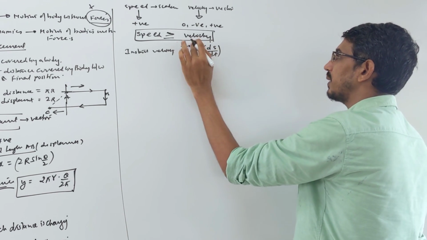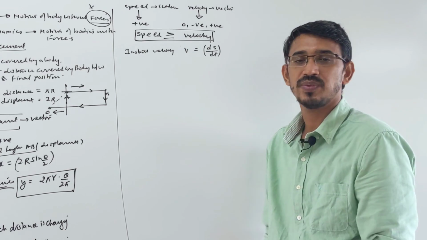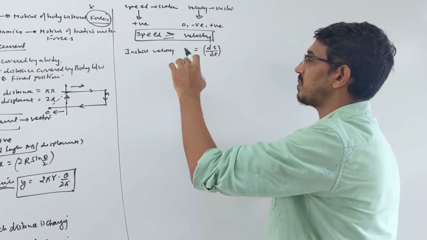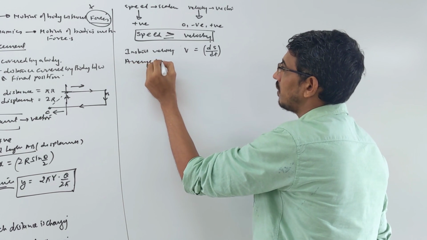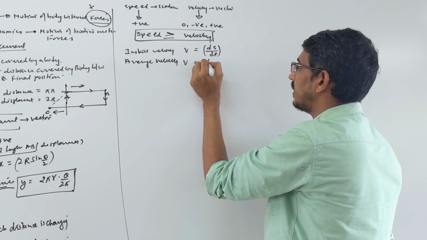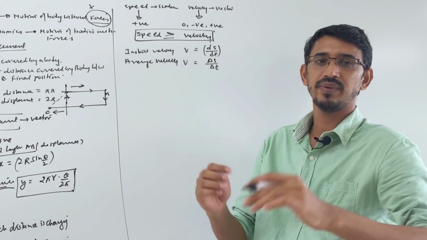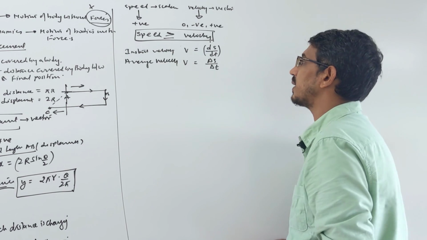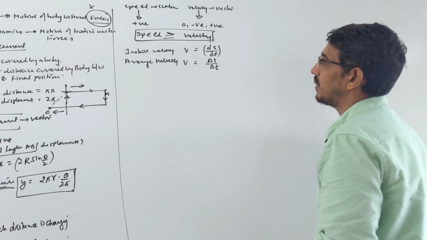Okay, like this you write. And your time is what? Very small. When we say instantaneous velocity, it means the time is very small, so you differentiate your displacement with respect to time. If I ask you about average velocity, then how do you write it? ds by dt. That's what average means, for a big time interval. Correct.